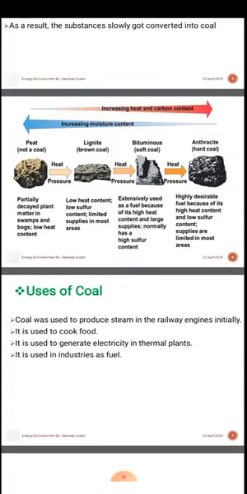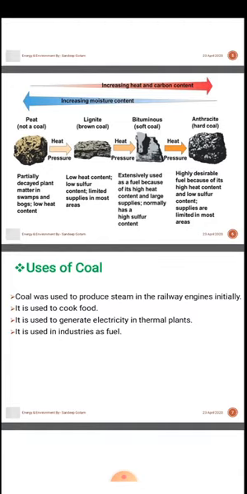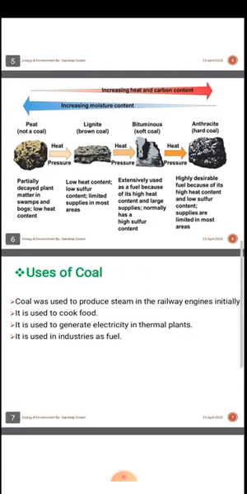First is peat, which is not a coal, but we can treat it as a category of coal; as we are not using it, we are not treating it as coal. It is partially decayed plant matter in swamps and bogs, with low heat content. When heat and pressure act on it, it converts into lignite, which is a brown coal, with low heat content, low sulfur content, and limited supplies in most areas.